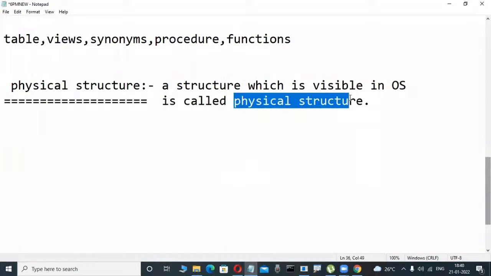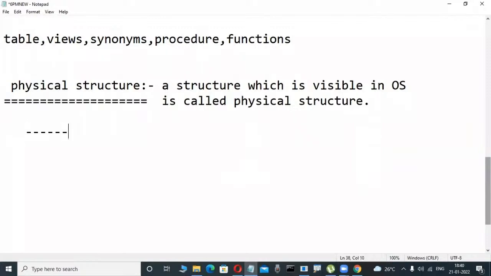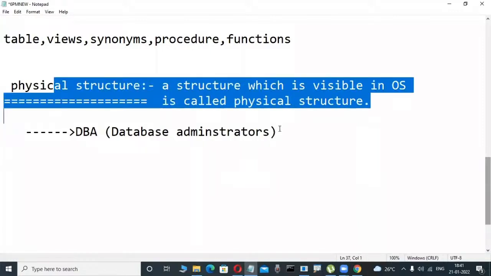But the physical structure, are you working on it, am I working on it? No. Some different type of persons are working on it. Who are they? DBAs, database administrators. In project side, some other type of persons are there in a database. Those database administrators only work in the physical structure.